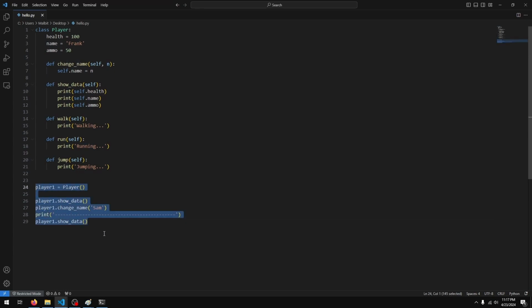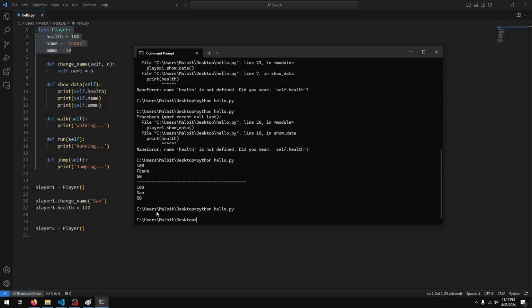So we have one object here, player1. I can create as many objects as I like. So if my game had a second player, I can do player2 equals Player. And now player1 and player2 are two separate objects. I can change properties of player1 and it's not going to affect player2. So let's change the name for player1 to Sam, and let's change player1's health to, let's say, 120, and let's leave player2 with its default values.